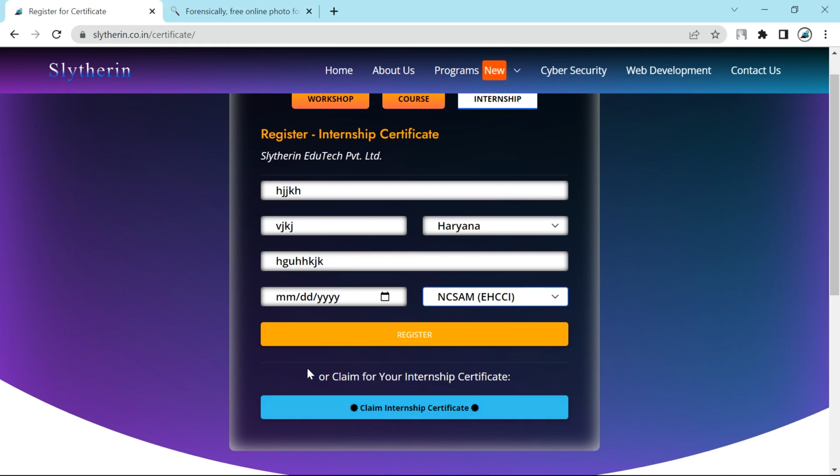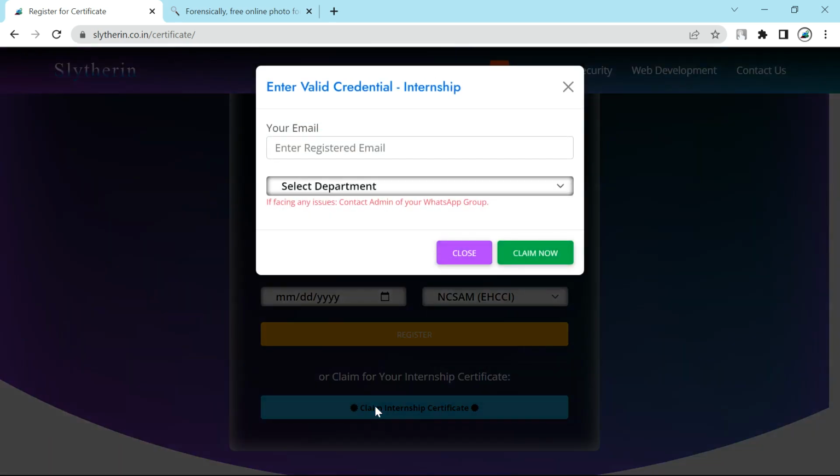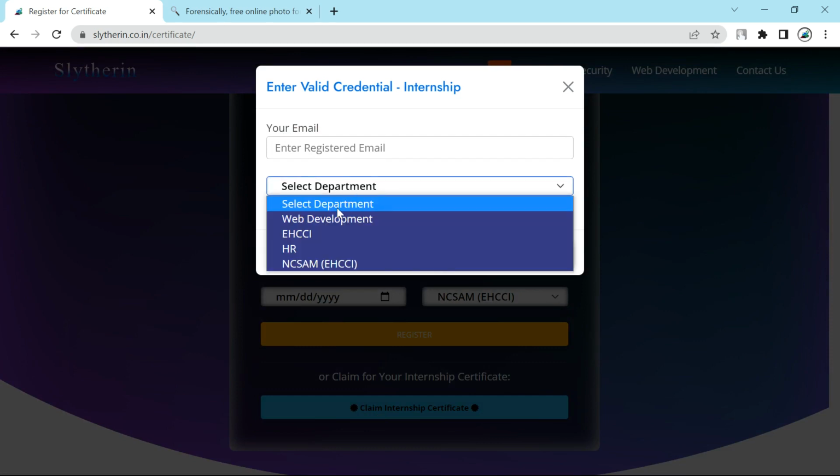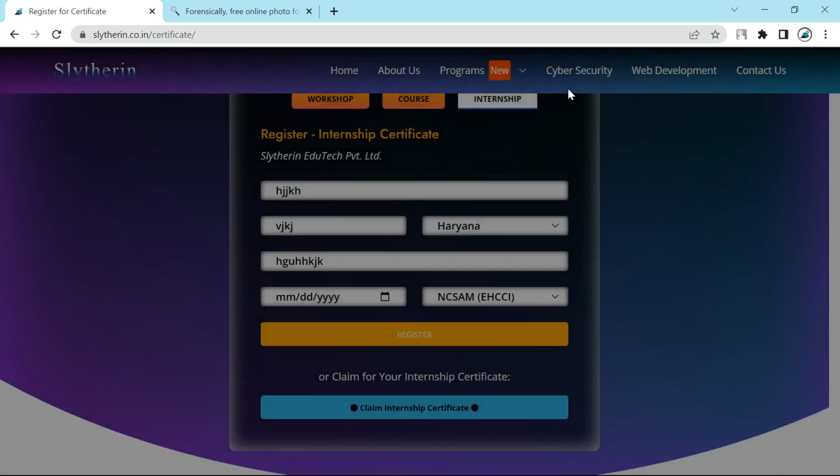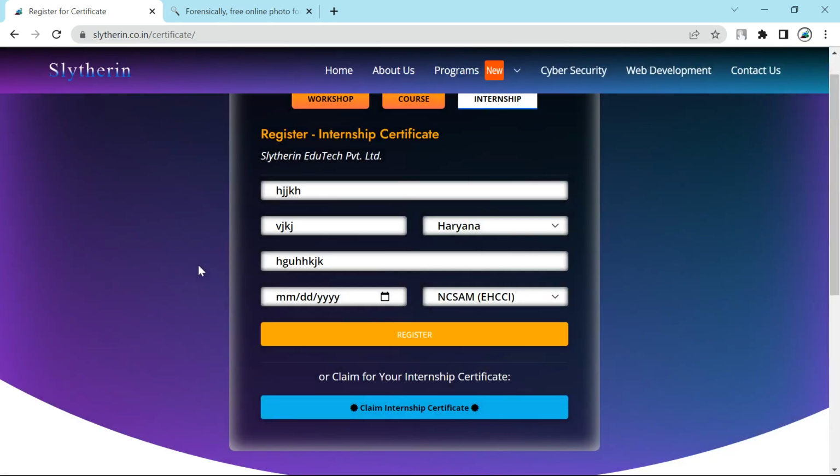You can download your certificate by claiming the internship certificate. After the 12th of November, you have to visit this website again and click on claim internship certificate. It will ask for your registered email ID, and you select the department again as NCSAM, National Cybersecurity Awareness Month, EHCCI. After putting in all those details, you can easily download the certificate. That's all about the certificate.